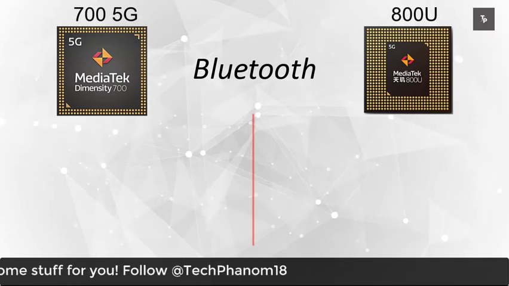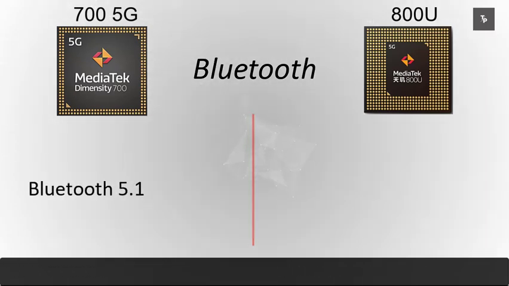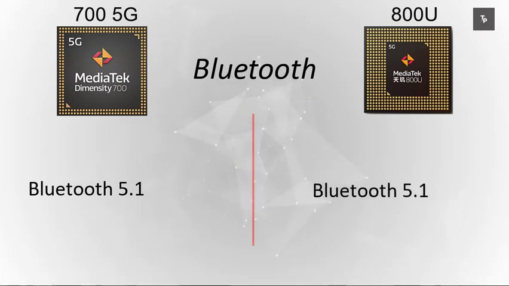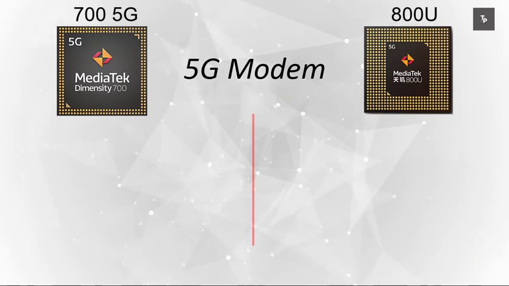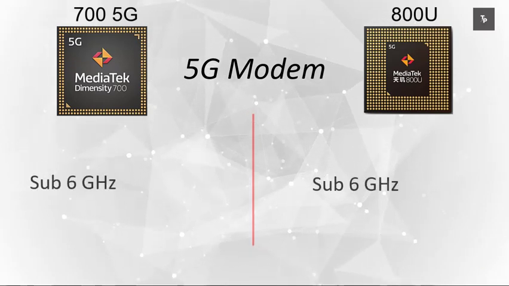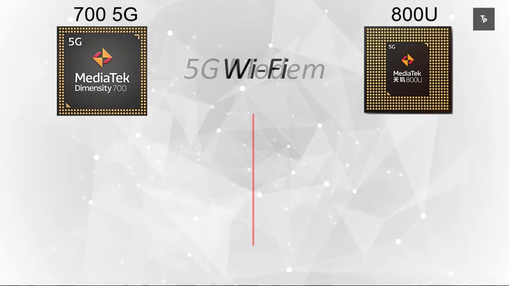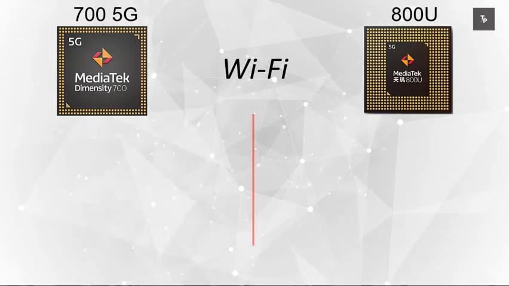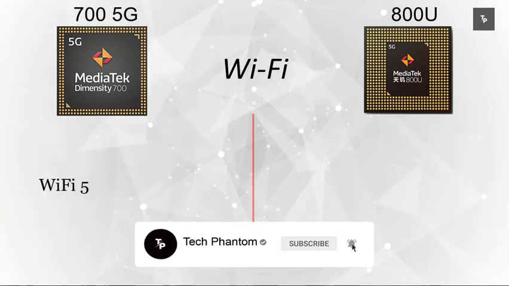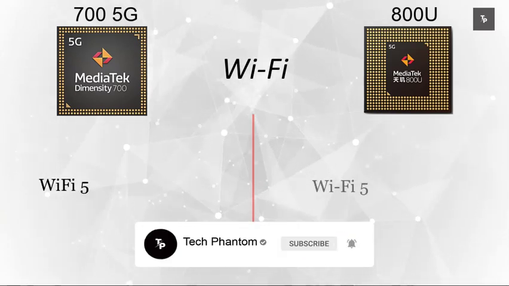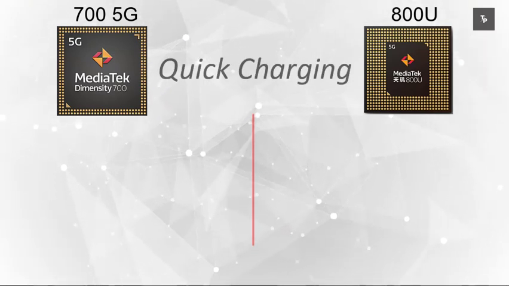Now on connectivity, on the Bluetooth side, the 700 5G can support Bluetooth up to 5.1 and the 800U can also support Bluetooth 5.1. On the 5G modem, the 700 is a 5G processor with sub 6 GHz support, and the 800U also has sub 6. As for Wi-Fi, both the Dimensity 700 5G and the Dimensity 800U support Wi-Fi 5.